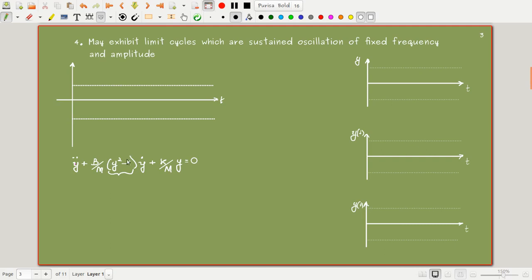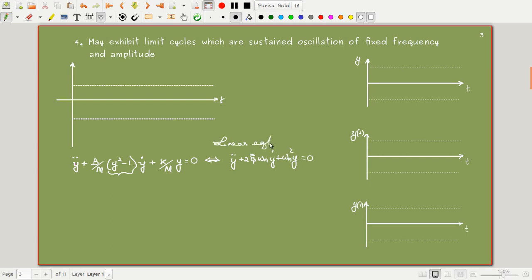All of you know that equation, y double dot plus b by m into y dot plus k by m into y. The linear equivalent of this can be written as y double dot plus 2 zeta omega n into y dot plus omega n squared into y equal to 0.